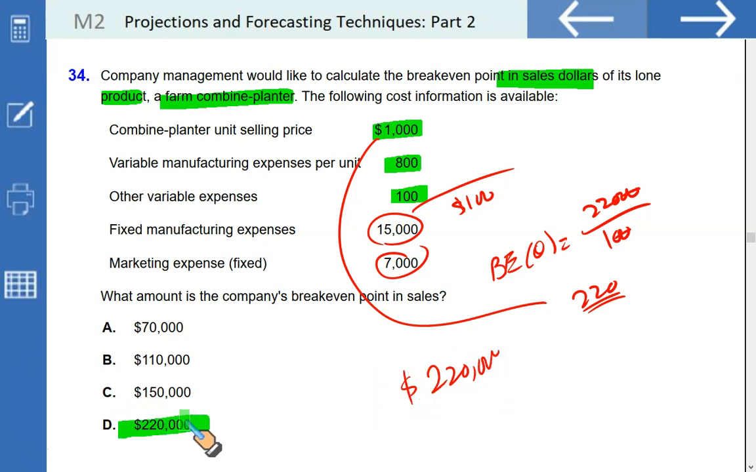There is another way to do it. For that, you need to first find the contribution margin ratio.